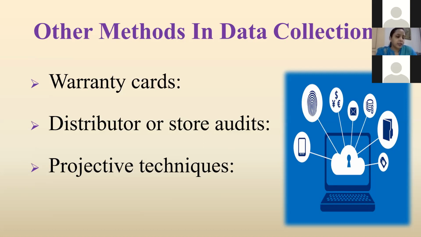Projective techniques allow the researcher to tap into consumers' deep motivations, beliefs, attitudes, and values. While direct questioning works well most of the time, sometimes researchers want to investigate consumers' deeply held values and beliefs.